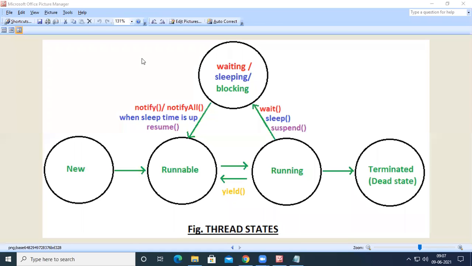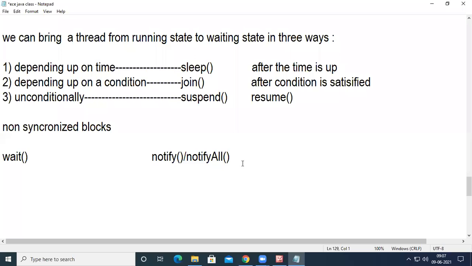What is the difference between synchronized and non-synchronized? Okay, so see here, I will explain about it later by using an example. Just make a note of this point. For example,